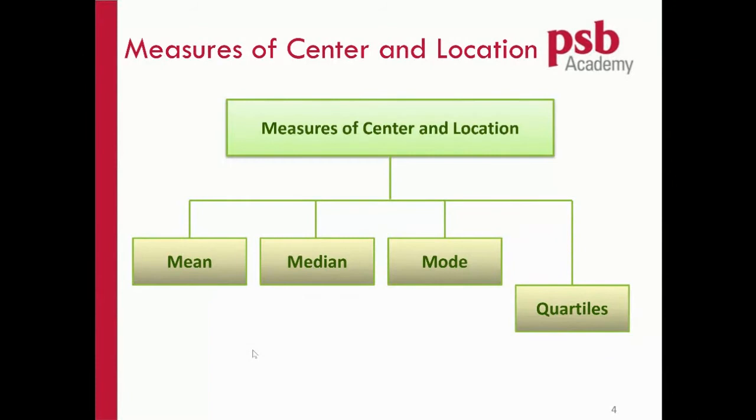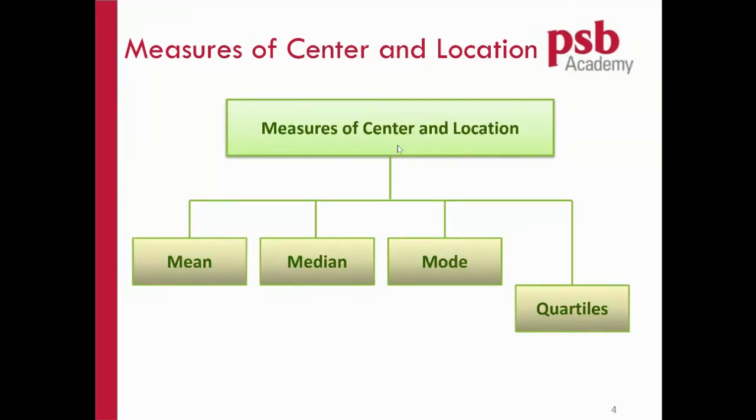So let's look at the very first part of this topic, measures of center and location. Take note of the word center. When you have got a set of data, a set of numbers, the first thing you probably want to know is, what's the average of these numbers?